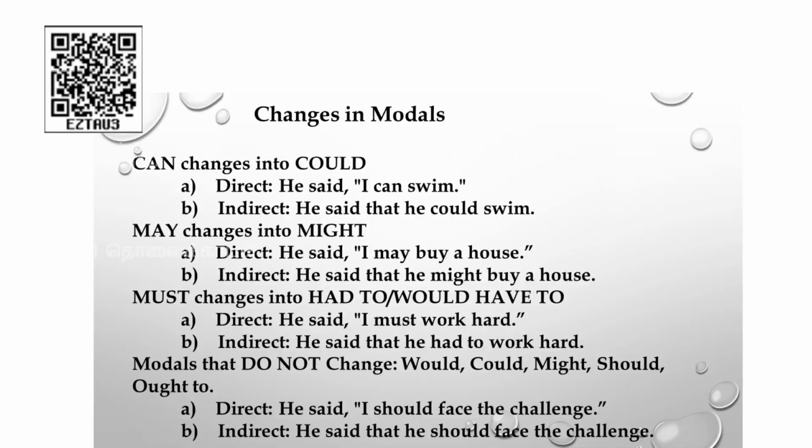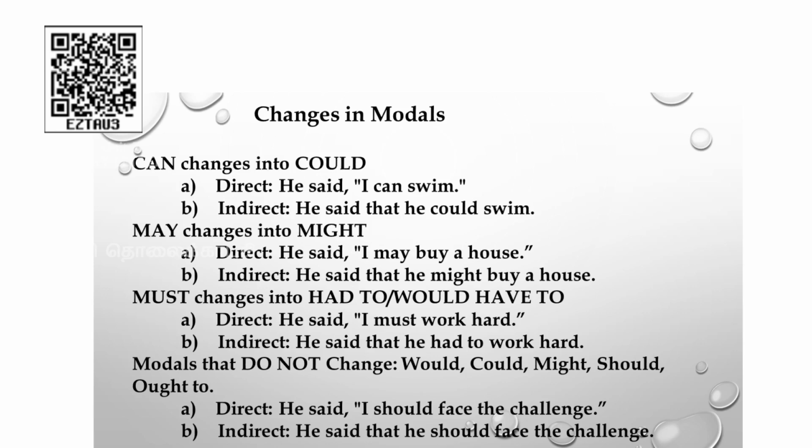Can changes into could. He said, "I can swim." This is of course a declarative sentence. He said that he could swim. Only two changes: adding of the conjunction that, and can is changed as could. The next example, may changes into might. See the example. He said, "I may buy a house." When you are changing this sentence, he said that he might buy a house. May is changed as might.